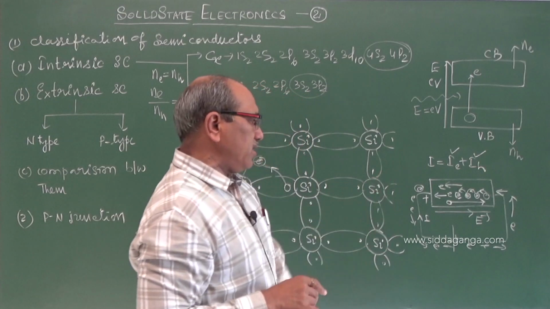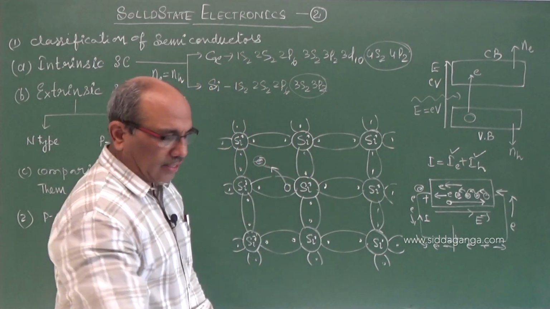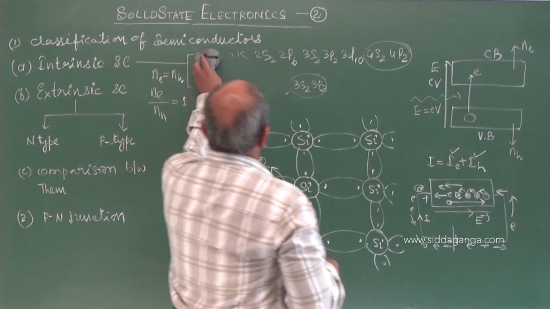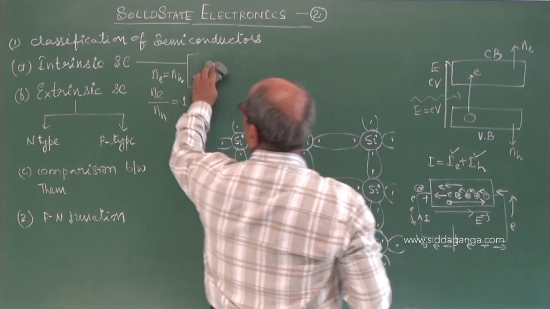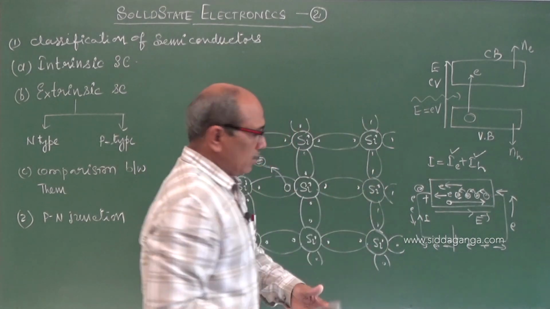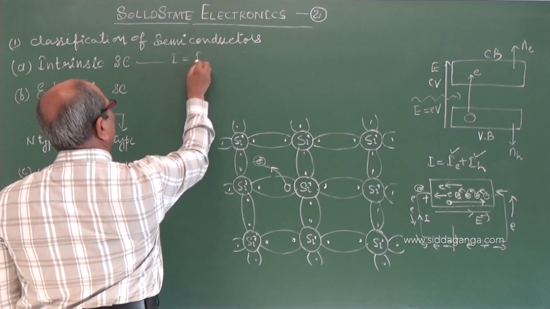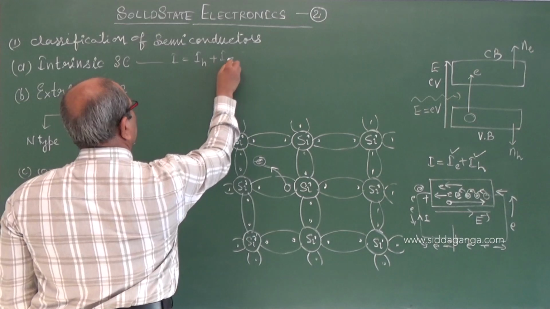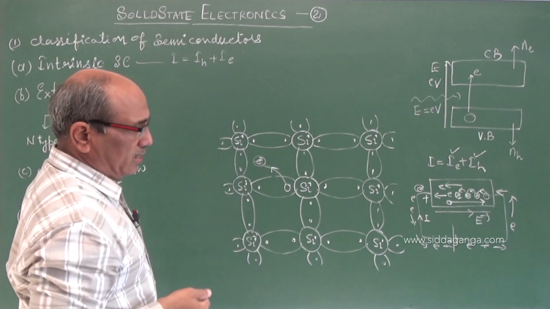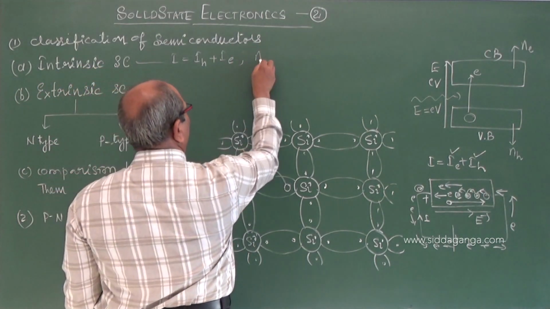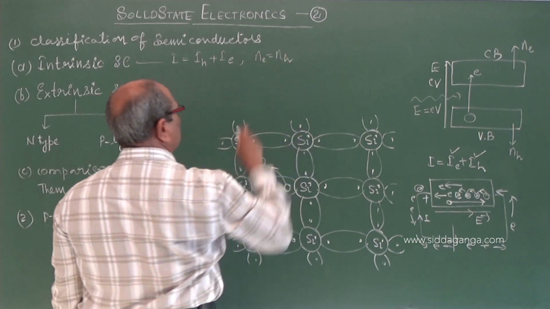The total is the main current. Or I can write it as, this is the current constitution in case of intrinsic semiconductors, by both equally, and also the number of electrons is equal to the number of holes at all times.